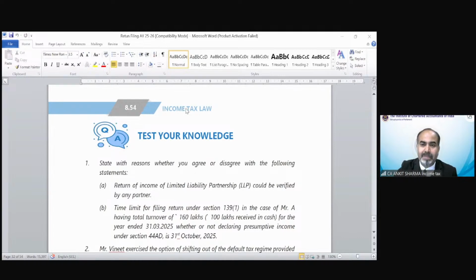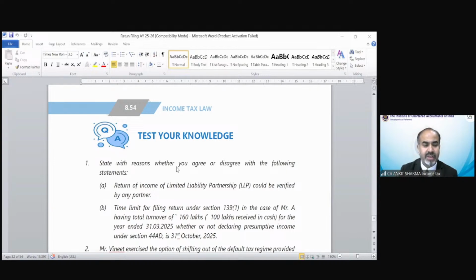Presumptive tax system means you need to refer to the PGBP section. PGBP is actually a head of income, in which it has been explained in detail what is the meaning of presumptive tax system. Presumptive tax system is section 44AD, under which we need to pay tax at a certain percentage, not on the basis of your real net profit, but on the basis of a certain percentage which has been prescribed under the Income Tax Act.